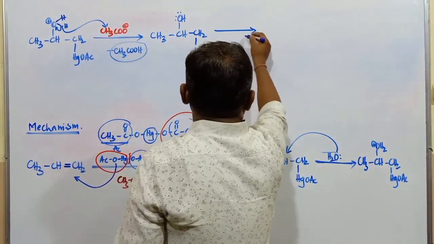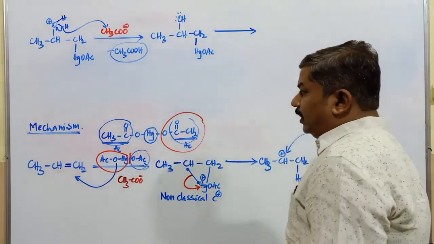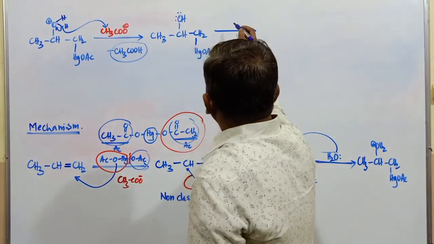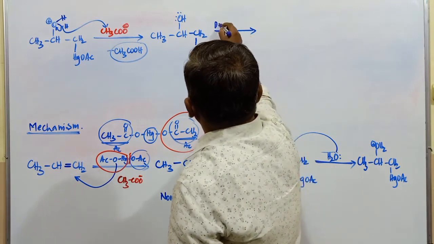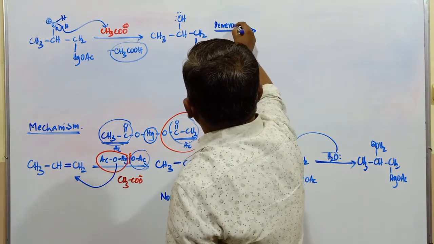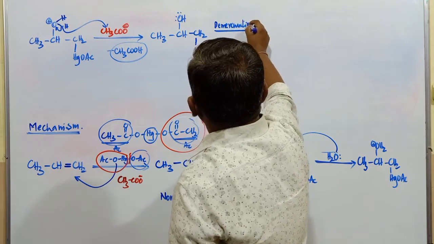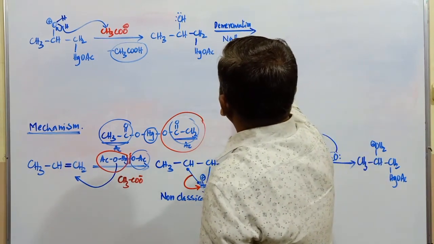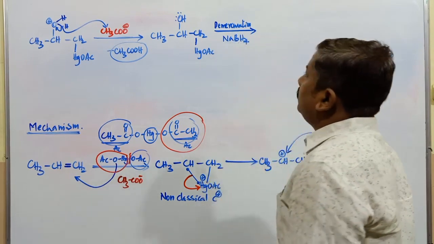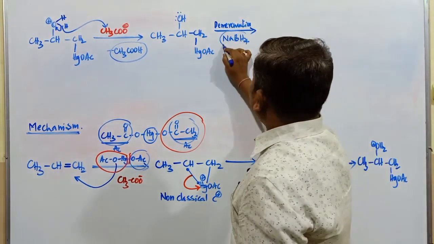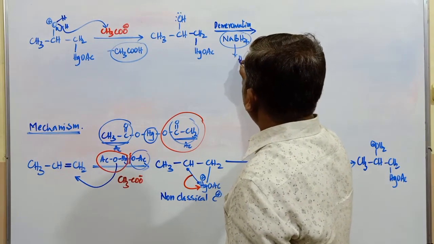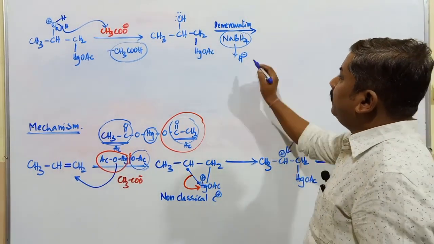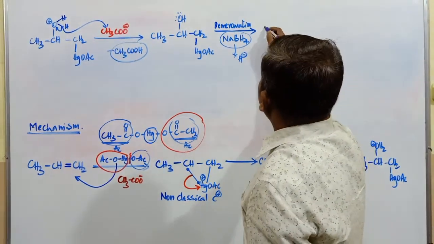Next step, what happens? Up to here it is commonly called the oxymercuration process. The next step is the demercuration step. Demercuration, removal of the mercury group, takes place here. This demercuration takes place in the presence of sodium borohydride. Sodium borohydride acts as a strong reducing agent which provides the hydride ion.